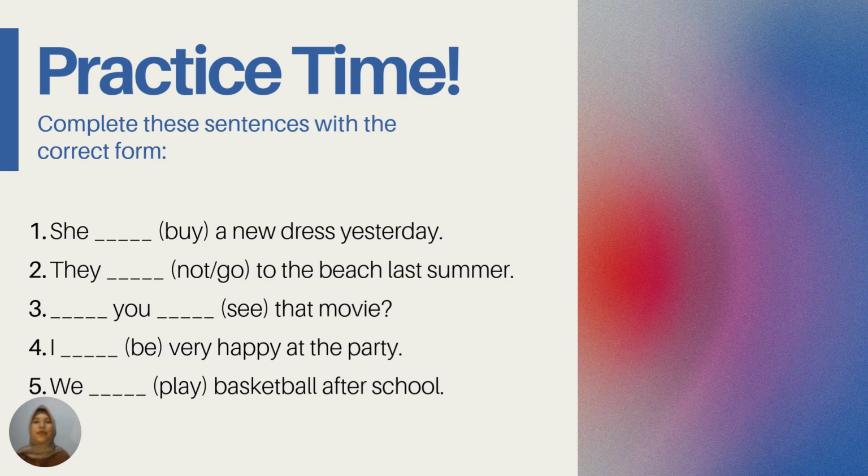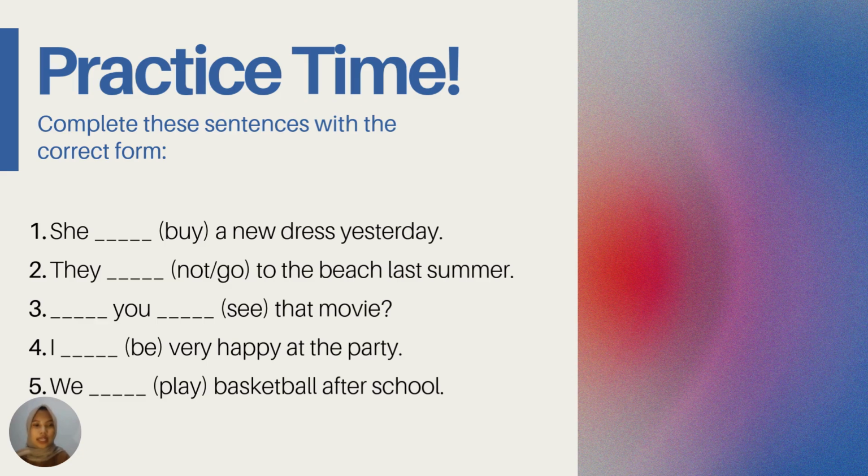So let's practice. Complete the sentences with the correct verb. Number one: she blank a new dress yesterday, with the clue buy. So the correct answer is what? Bought, because the second form of buy is bought.